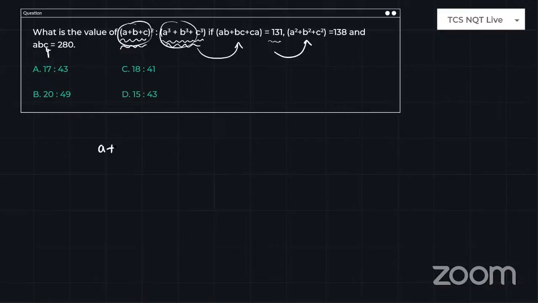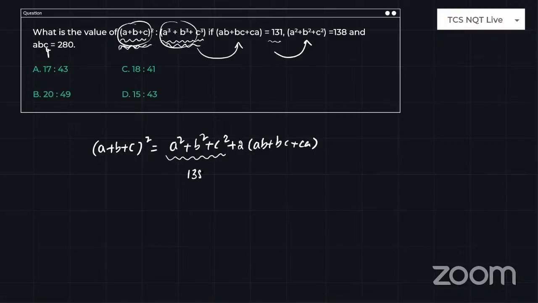So (a plus b plus c) whole square formula is nothing but a square plus b square plus c square plus 2 into (ab plus bc plus ca). If you know this formula, 50% of the concept is completed. So a square plus b square plus c square is given 138, plus 2 into (ab plus bc plus ca), 131. Done. So what is the value? 138 plus 2 into 131, 262. If you add them, the answer will be 400. So one of the answers, (a plus b plus c) whole square, is 400.